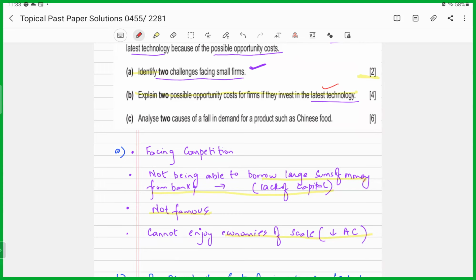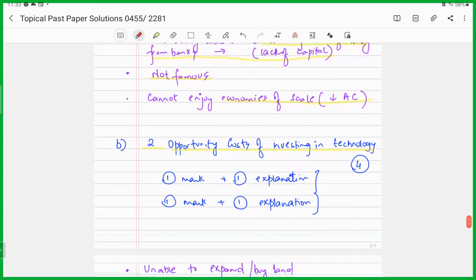So now they are asking us to explain. So it's again a 4-mark question. Now, this is asking us about opportunity cost, so this is related to section 1, right? Now, 1 mark would be for identification of the first opportunity cost. Another mark for explanation of that opportunity cost you've identified. The third mark would be for identification of the second opportunity cost, and explanation of that second opportunity cost would give you the fourth mark, right? The full 4 marks, right?